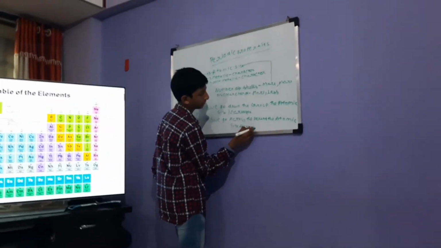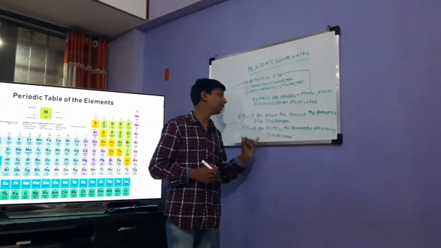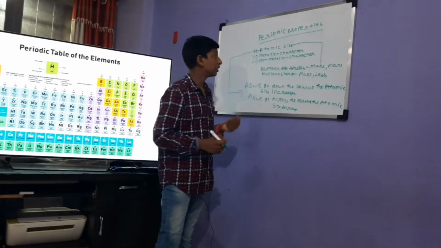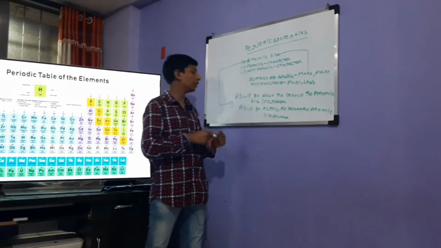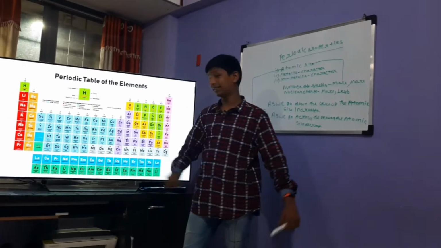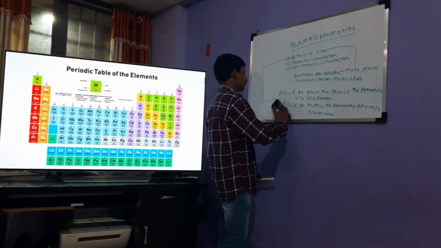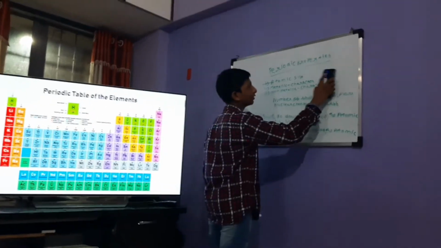It's simple. As the nuclear charge increases, the atomic size decreases, because as I told you, more nuclear charge means more pull. As we go across the period, the nuclear charge increases, so by the same logic, the atomic size will decrease. Okay, this was the first thing.